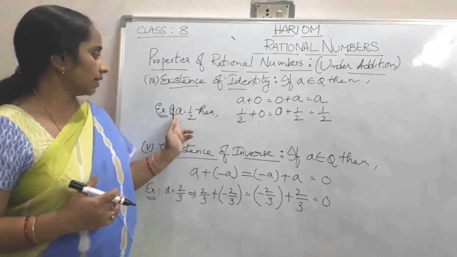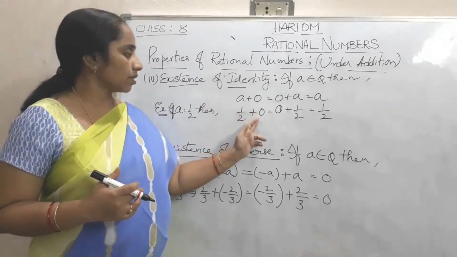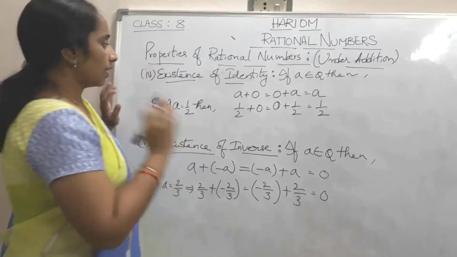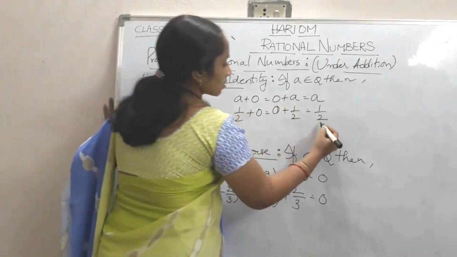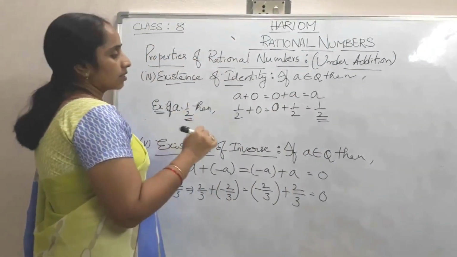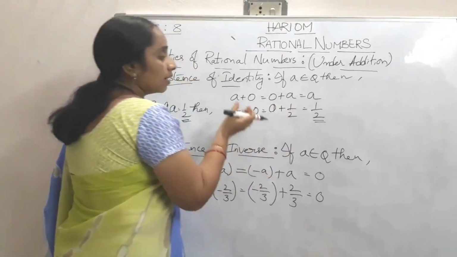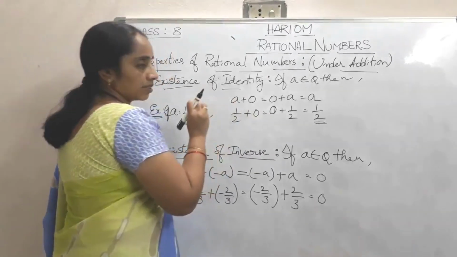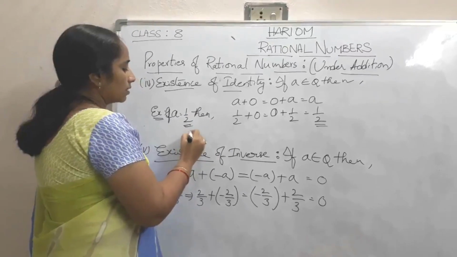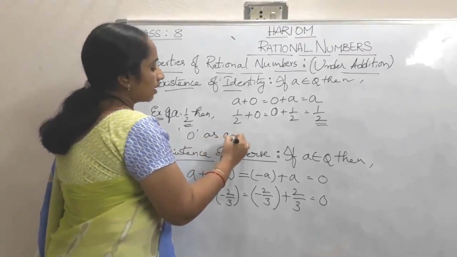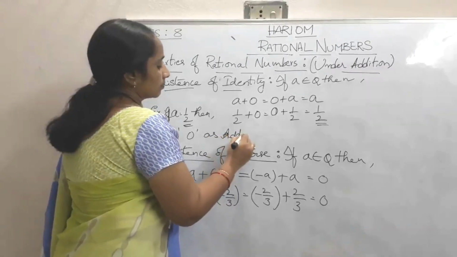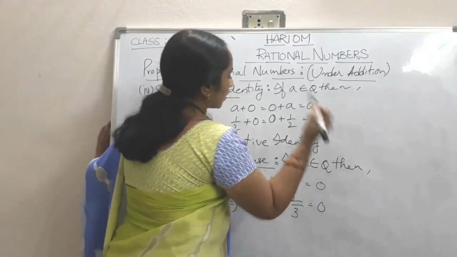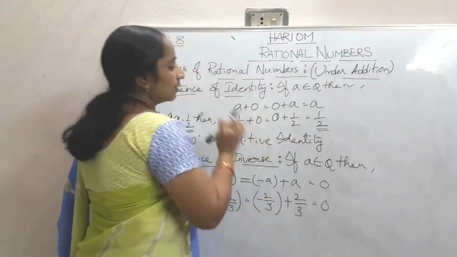Here I have taken A as 1 by 2, and 1 by 2 plus 0 is equal to 0 plus 1 by 2 is equal to 1 by 2. So here I have taken 1 by 2, our result also 1 by 2. Hence this is possible with 0 only under this operation, that is under addition. So here we call this 0 as additive identity. So the additive identity element is 0.